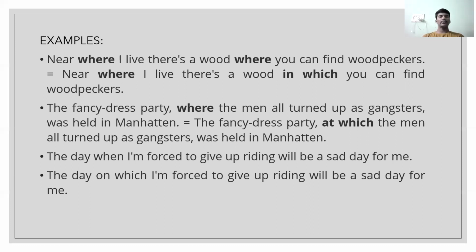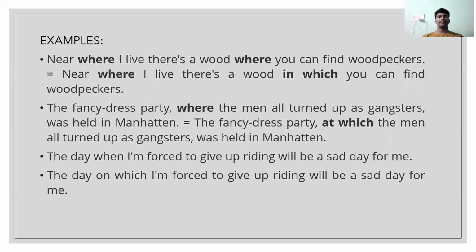Near where I live, there's a wood where you can find woodpeckers. Near where I live, there is a wood in which you can find woodpeckers. There will be some slight change you can observe there. Now, see another one. The fancy dress party, where the men all turned up as gangsters, was held in Manhattan.